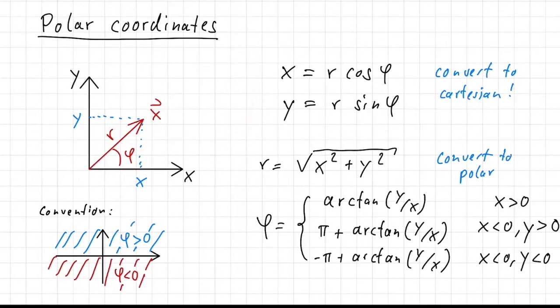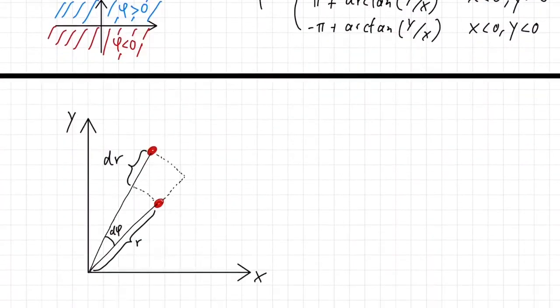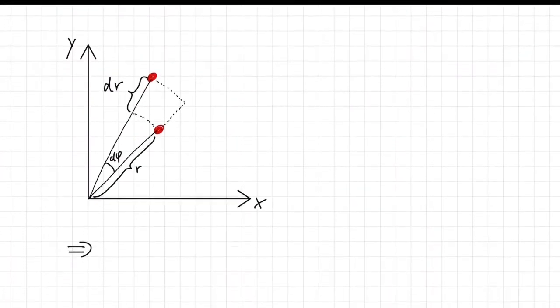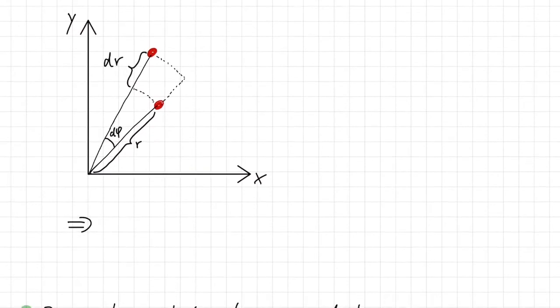How does it now look with distances and volumes for polar coordinates? To look at distance and volume, we again have to look at least at 2 points in the 2D plane. So what I denote here is these 2 points in the 2D plane.